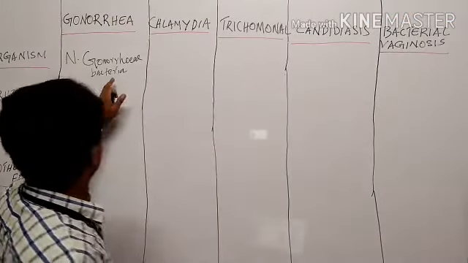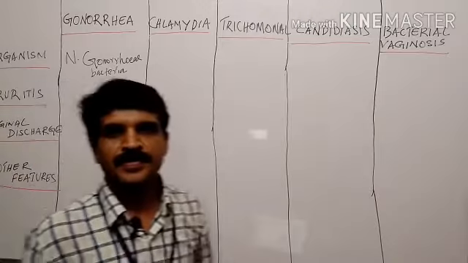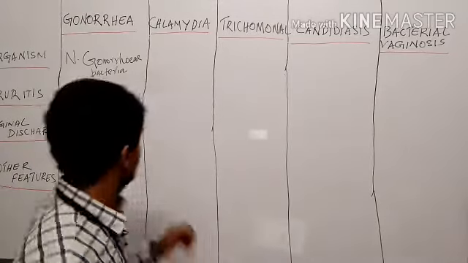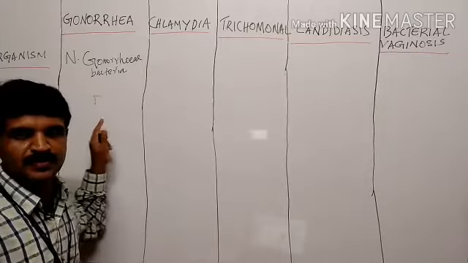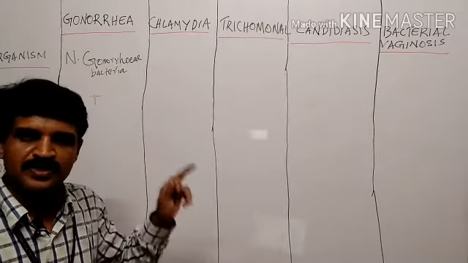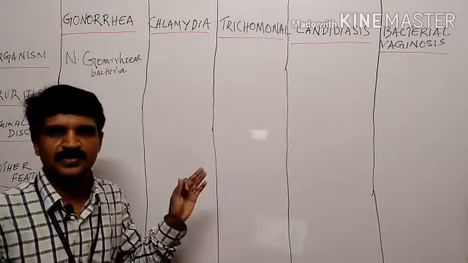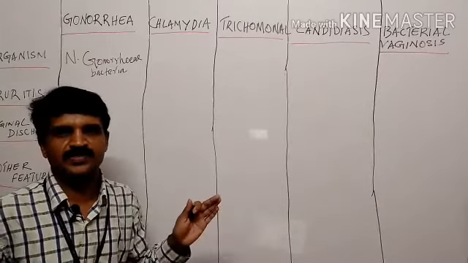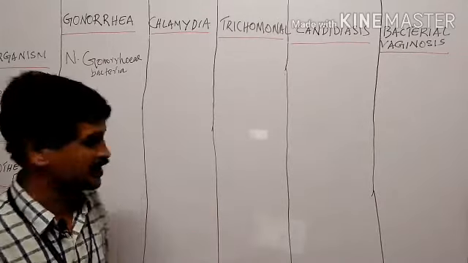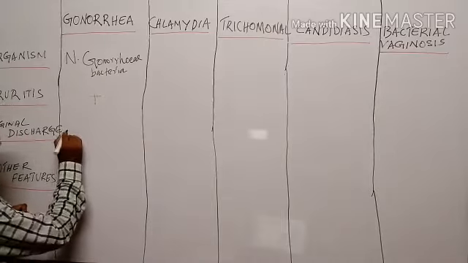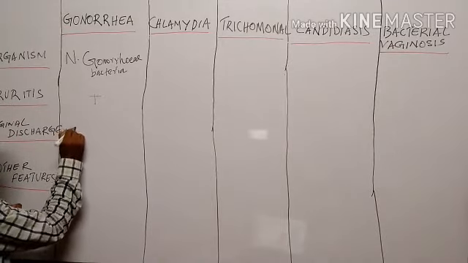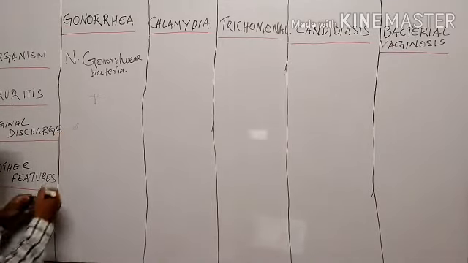Once again, about the features of gonorrhea. We have already seen that it is caused by the bacterium Neisseria gonorrhoeae, and pruritus is one of the symptoms associated with urinary symptoms. Gonorrhea is always associated with urinary symptoms because it affects genital organs and urinary organs. Vaginal discharge is whitish or mucopurulent.